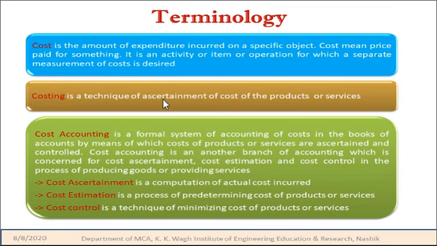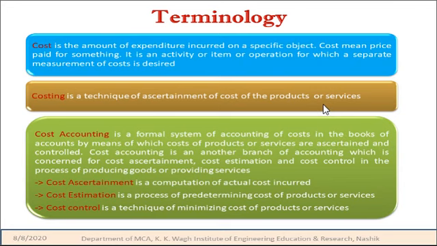Whereas costing is a technique for the ascertainment of the cost of the product or the service, where we apply that cost concept. And cost accounting is a formal system of accounting of cost in a book of account, by means of which the cost of the product or the services are ascertained, and concerns cost ascertainment, cost estimation or cost control.